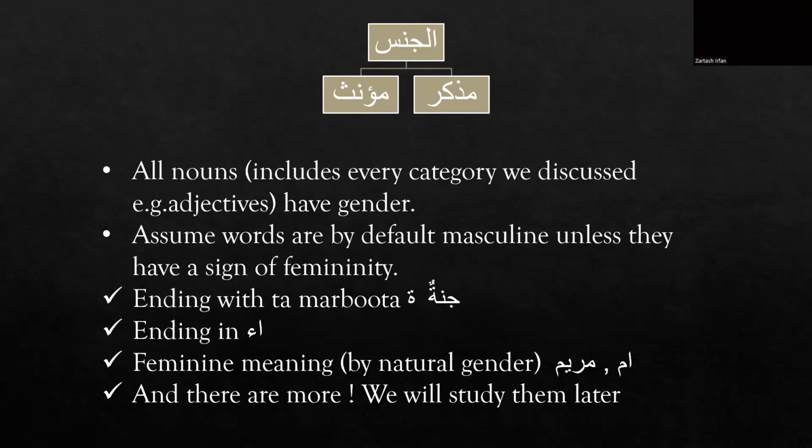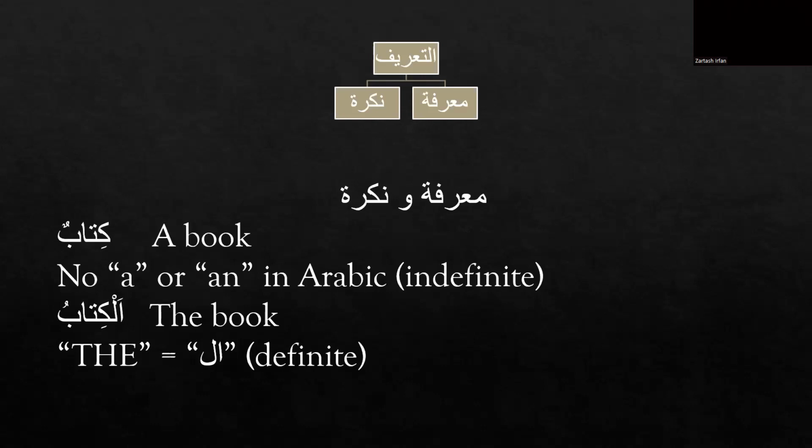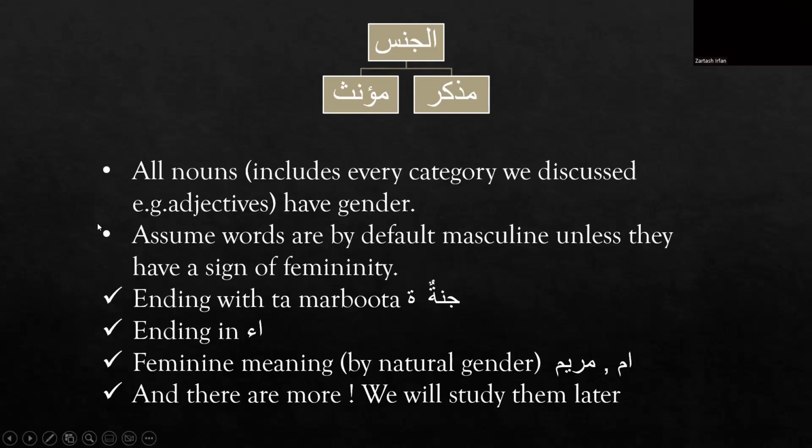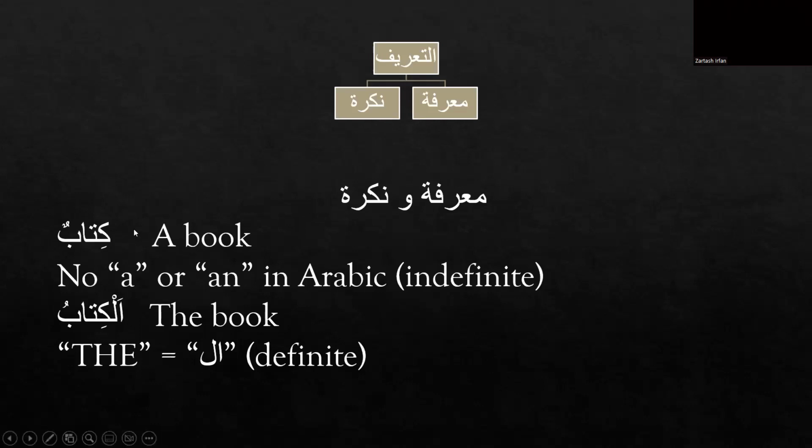You can see that in kitabun, there is no sign of femininity here, like the ending with ta marbuta or ending in alif and hamza, or the real feminine or the feminine by nature, like Ummu or Maryam, and there are more that we are going to study later. So let's have a look at this word. We cannot see any sign of femininity in this word, so by default, this word is masculine in gender.